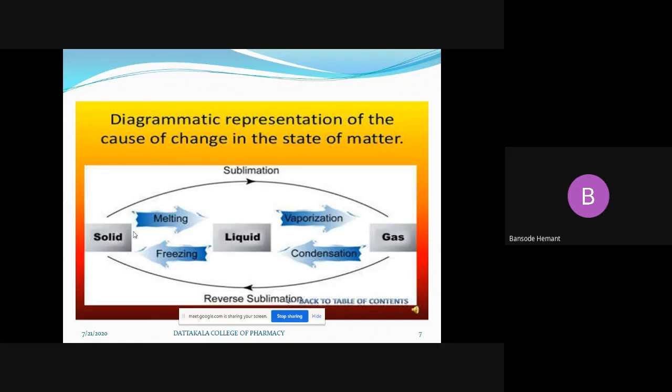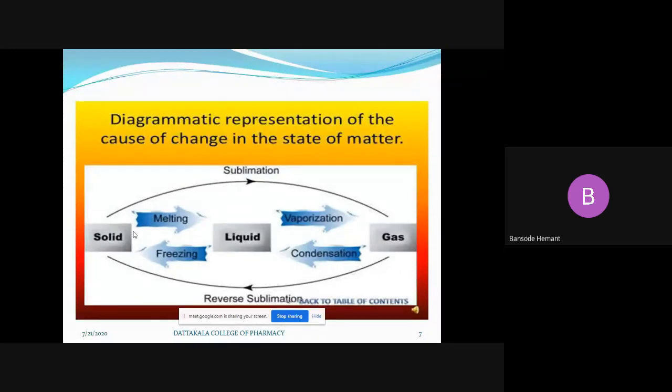Again, we have heard about the term sublimation. Some solid substances, after heating, are directly converted into the gaseous form instead of an intermediate liquid form. Okay, that is camphor, which will be directly converted into gas. That is, solid is directly converted into the gaseous form, not the liquid form. Such substances are known as sublimates. Or, reverse to sublimation, we can also convert gases directly into the solid form. So this is about the intermediate phase changes between solid, liquid, and gases.